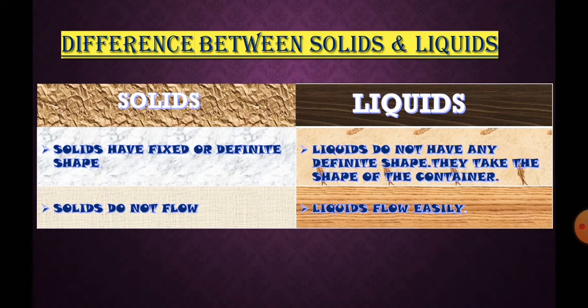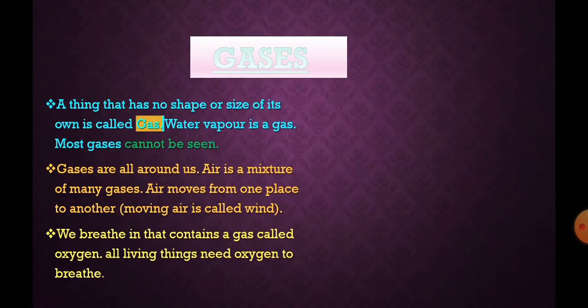Difference between solids and liquids. Solids have a fixed or definite shape, whereas liquids do not have any definite shape. They take the shape of the container. Solids do not flow, whereas liquids flow easily.